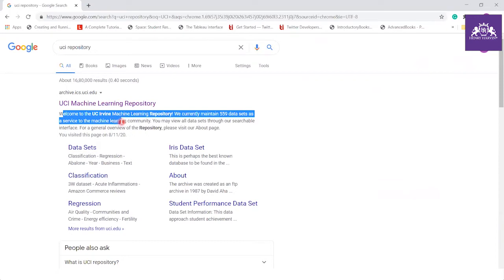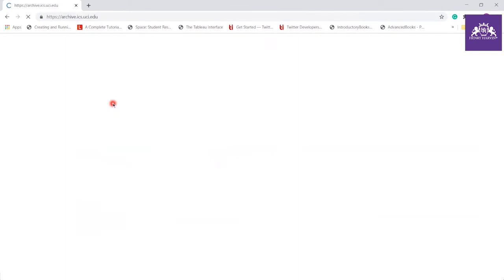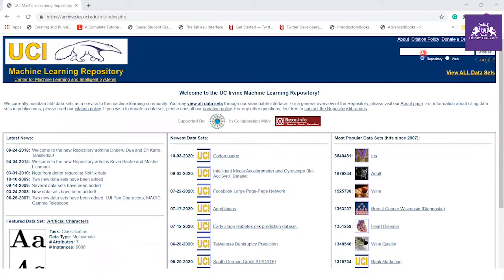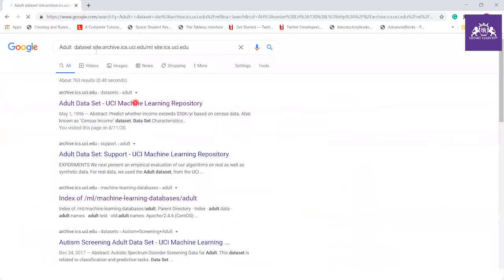We currently maintain 559 data sets as a service to the machine learning community. Here we have an abundance of data sets for machine learning tasks, because when we have to perform some operations, we obviously use some data sets. UCI provides free data sets, and we are going to use its adult salary dataset. So here you can type adult salary dataset and press enter.